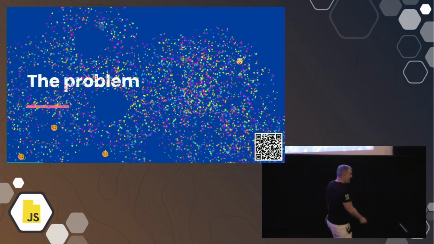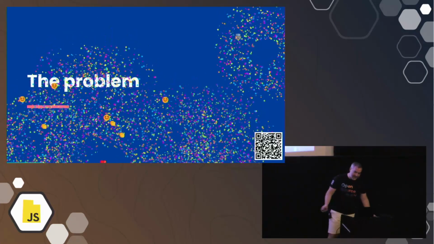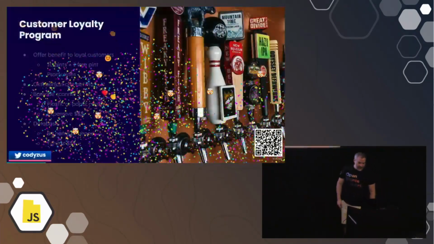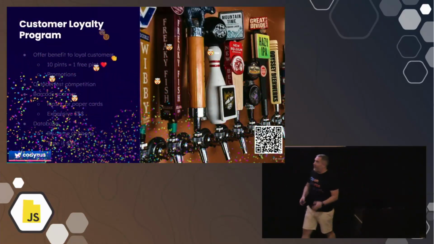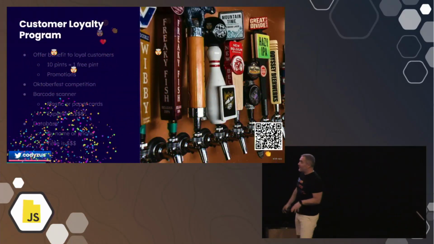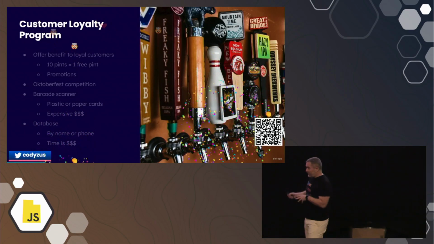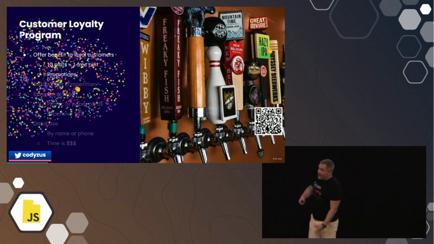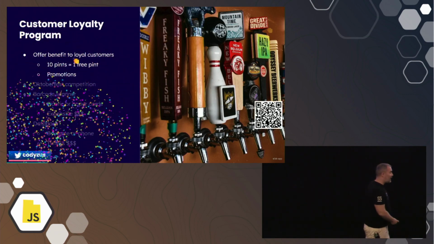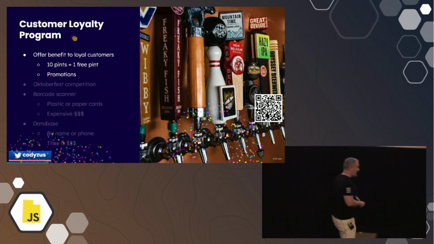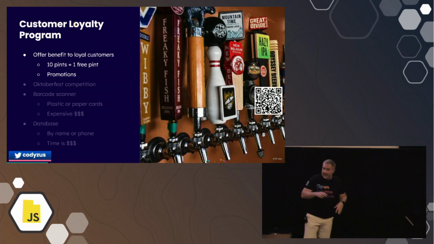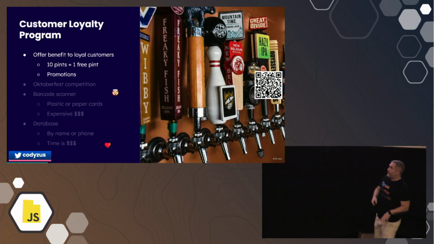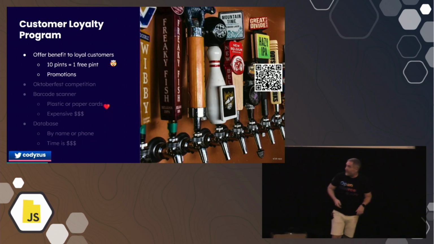But there's a problem. I'm at the bar, and the owner of the bar has become a friend because, well, I frequent there more often than I'd like to admit. And he's told me, I want to have a customer fidelity program that we can use to give people points, offer them some sort of benefit when they come and have a pint of beer at the bar. And he's kind of a tech-minded person. He's got these touch screens with Raspberry Pis that people can use to look at the menu, and he has little promotions, so he's kind of tech-minded. I thought that was really cool.